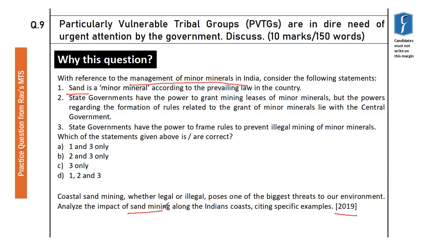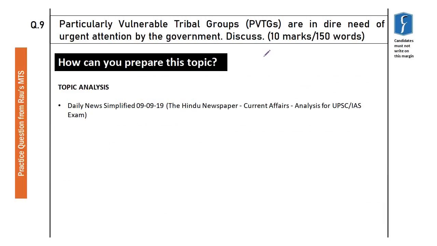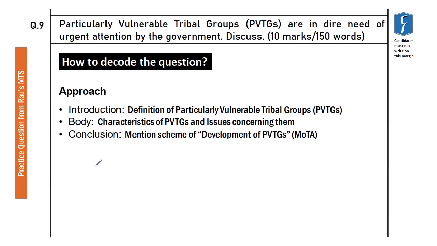And you would remember that there was a question asked in the prelims exam regarding particularly vulnerable tribal groups. And that is why it becomes extremely important for the mains of this year. This topic is so important that you must have holistic notes on this. For that, you can take the help of DNS, you can take the help of Focus Magazine. Since it's a 10-marker question, you will not face difficulty in decoding the question or presenting your answer.